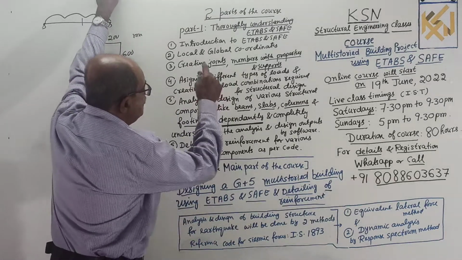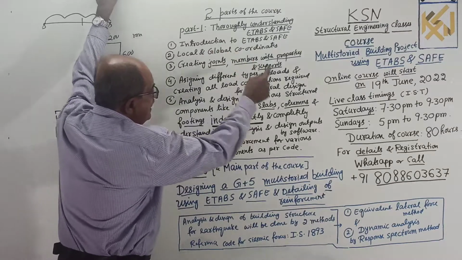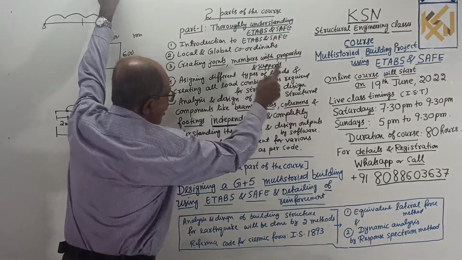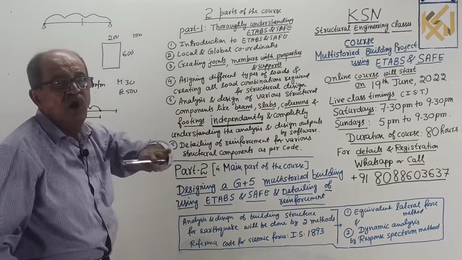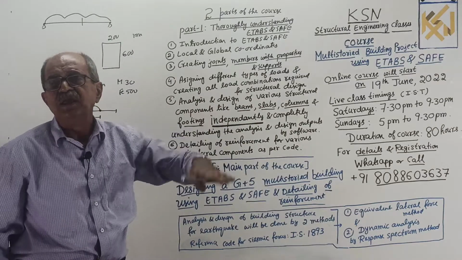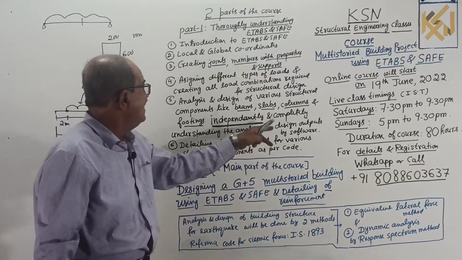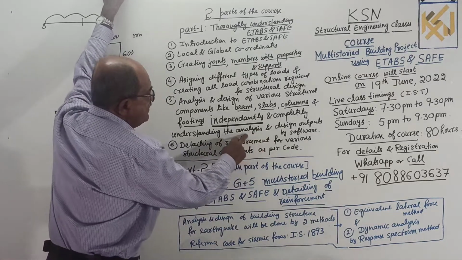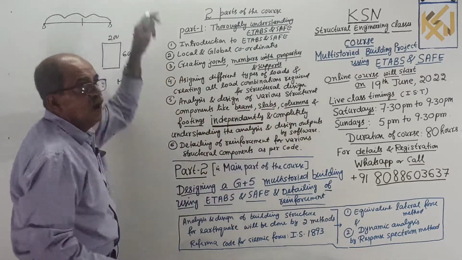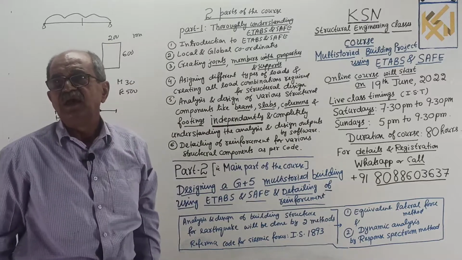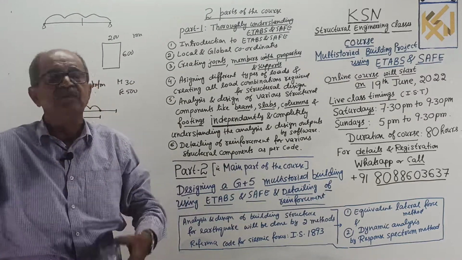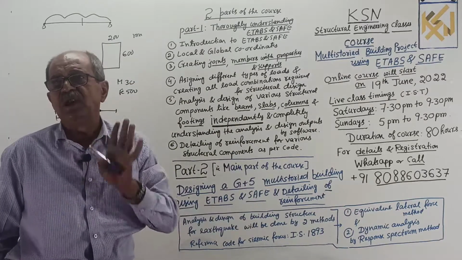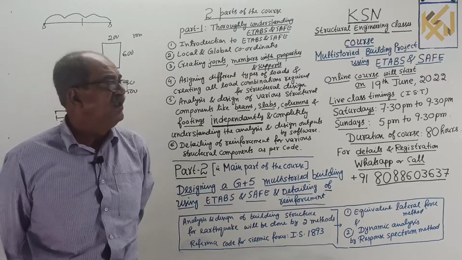So what you will do is, independently beam, independently slab, independent column and footing. All that we will create, including combined footing. Independently, if you create and thoroughly understand the analysis and design output by the software, how this output comes in software. When your software gives a bending moment diagram, you should know the meaning of that, how is the variation of BM or SF.